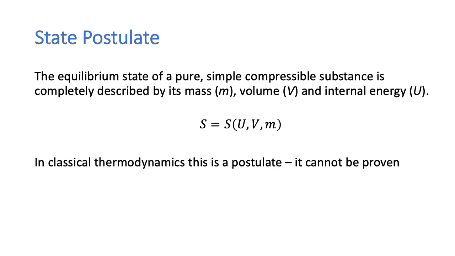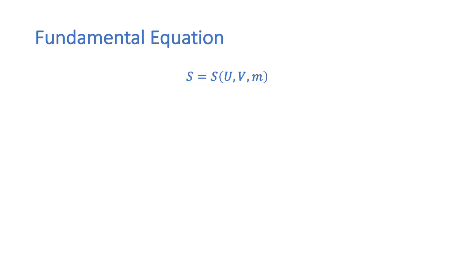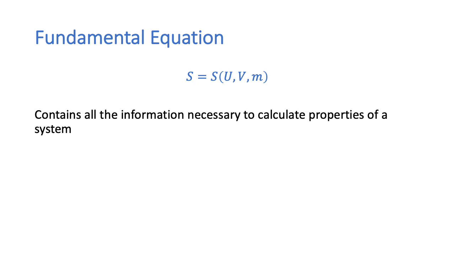It cannot be proven. So this equation, S is a function of U, V, and M, is known as the fundamental equation. And in principle, this contains all the information necessary to calculate the properties of a system.